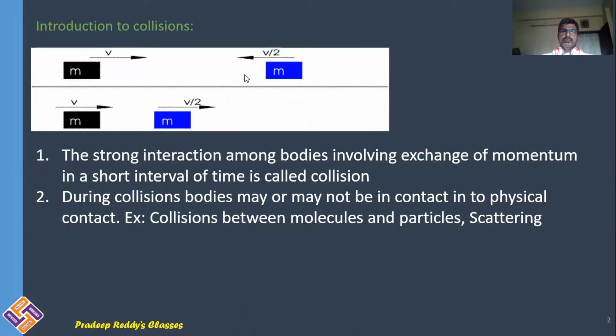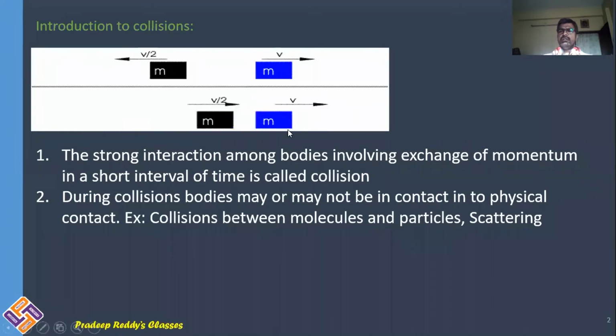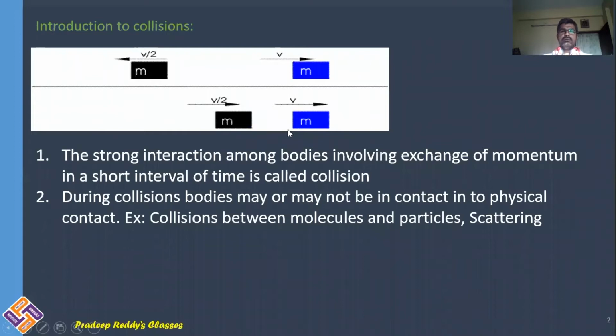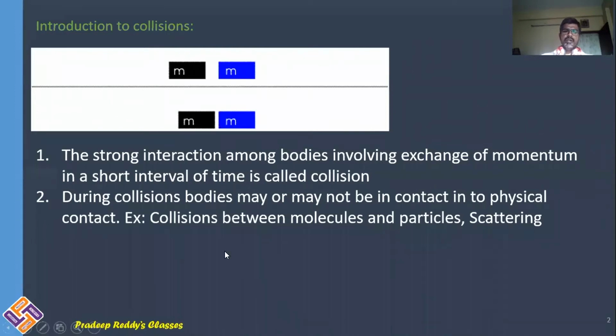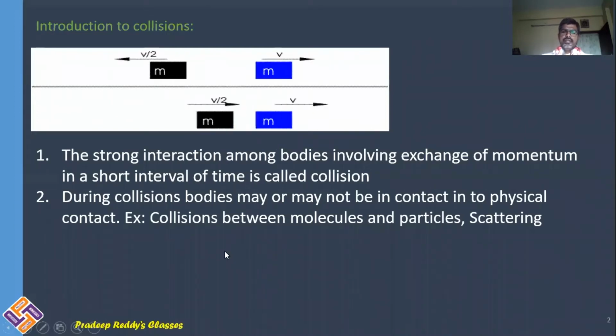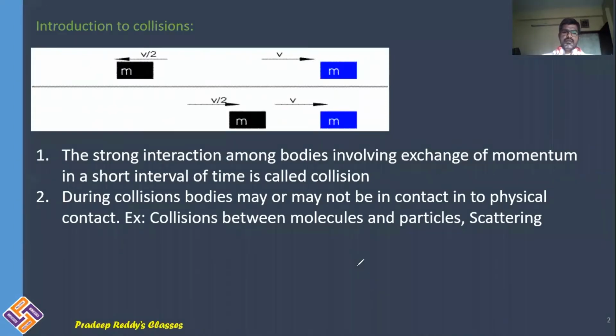This animation gives you the complete description of collision. What do we define as a collision? See, the strong interaction among bodies involving exchange of momentum in a short interval of time is called collision.